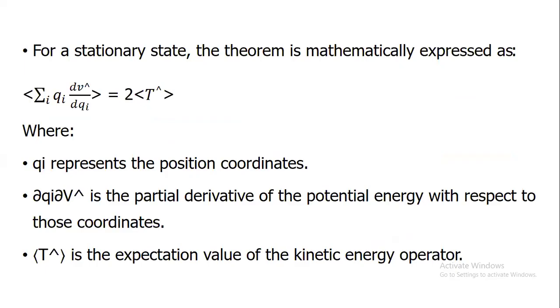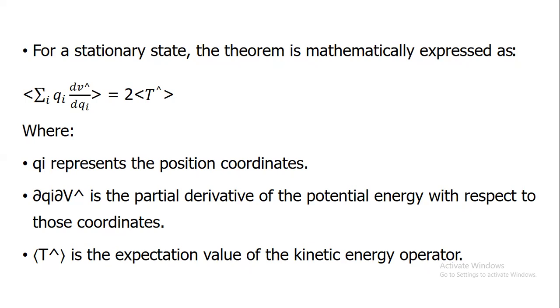For a stationary state, the theorem is mathematically expressed as the expectation value of summation i, q sub i, dV hat over dq sub i, equal to 2 times the expectation of T hat, where q_i represents the position coordinates and dV over dq_i is the partial derivative of the potential energy with respect to the coordinates.